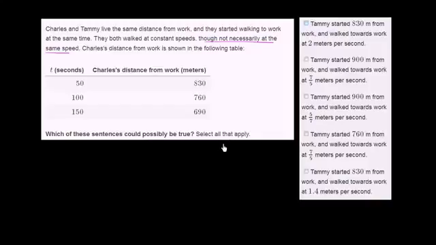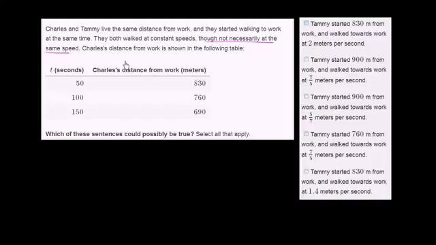Select all that apply. So what are these sentences talking about? It looks like they're all talking about Tammy. Tammy started 830 meters from work and walked towards work at 2 meters per second. She started 900 meters from work and walked towards work at 7/5 meters per second. So all of these are statements about where Tammy started and how quickly she walked to work. Let's think about which of these could possibly be true.